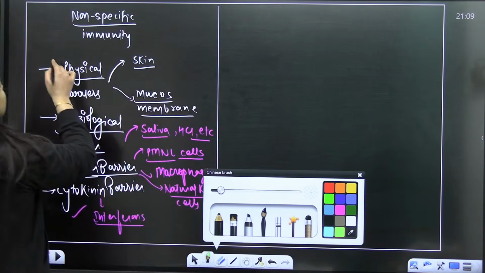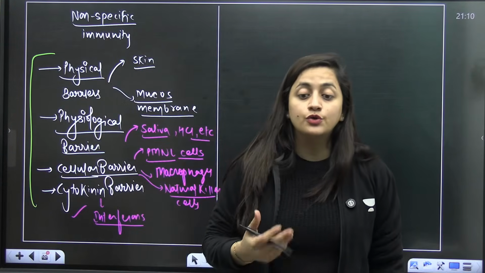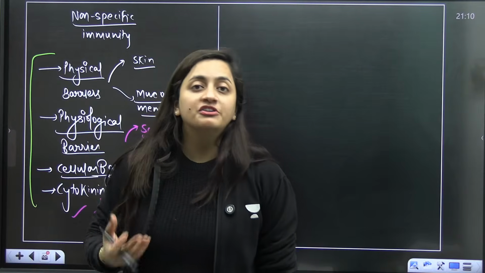So what kind of question can come from this part? Yes, they can ask you, they can give you the option. They can ask you that out of the following, which one is the part of cellular barrier?